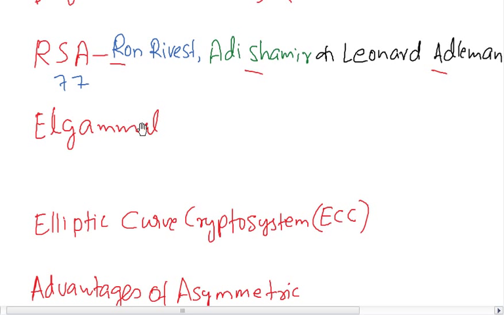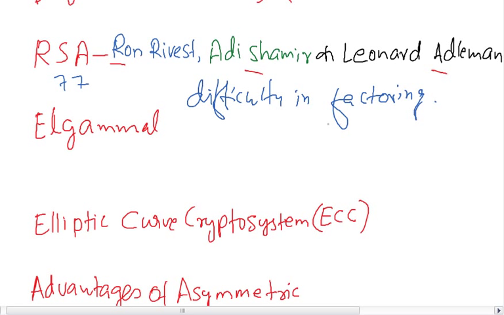The security of the RSA is based on the assumption of the difficulty in factoring. That is what RSA works on.